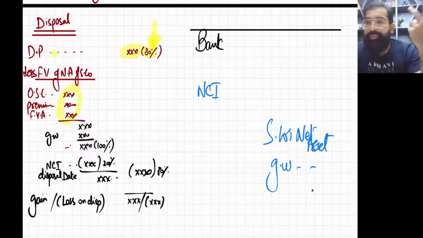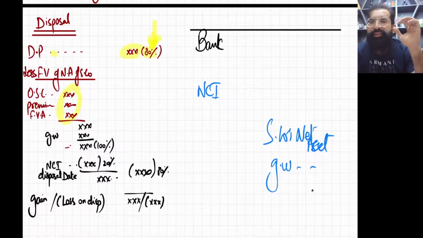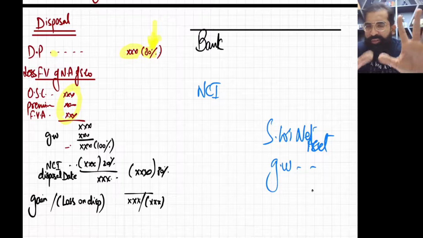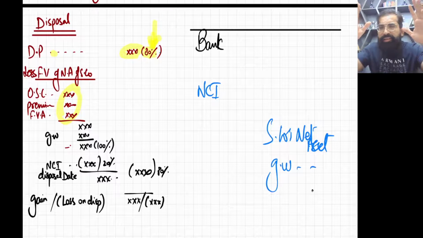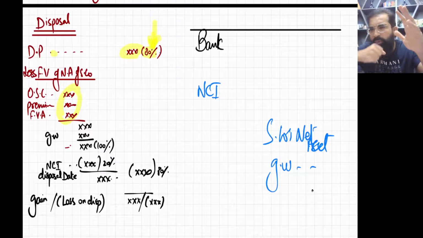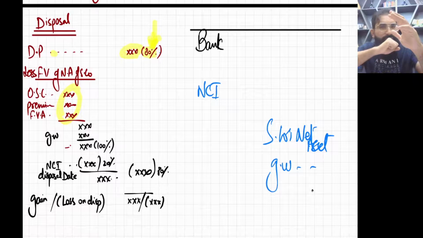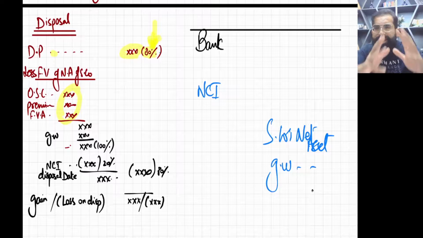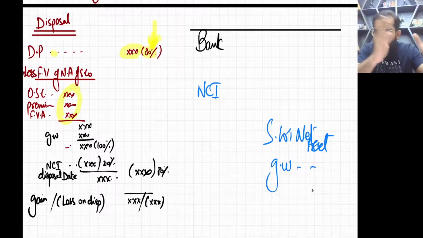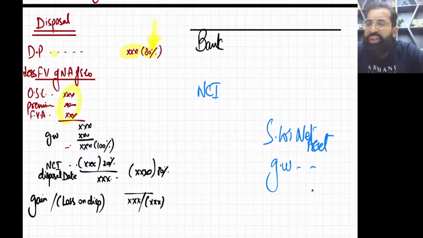Now our objective is to make the double entry. When I teach in my class, I sometimes say about this topic that disposal means whenever you are losing control, that means you are destroying the whole building of consolidation. Are you getting? So now, how to destroy the whole building of consolidation?